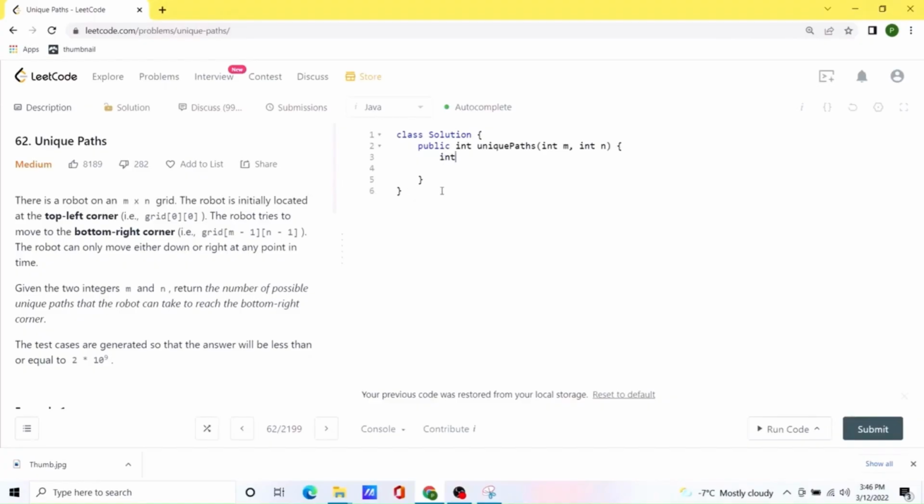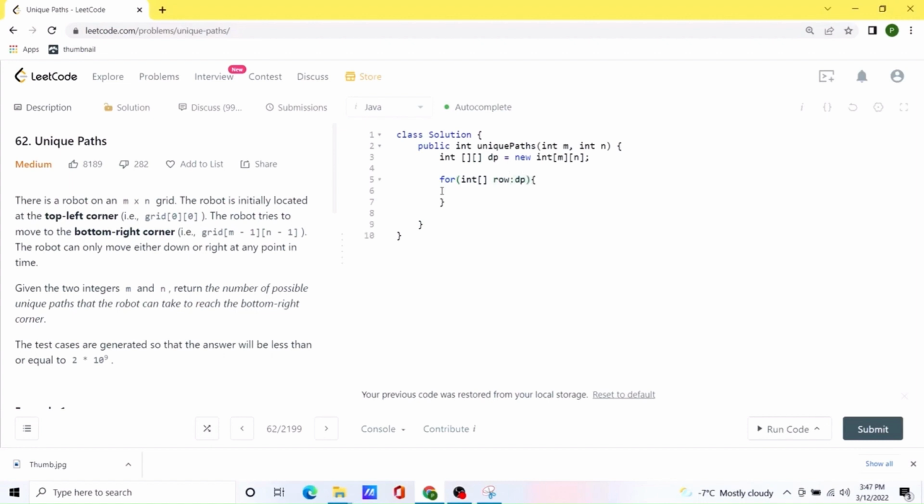Okay, first of all, we'll create a two-dimensional array and we'll name it DP, and we'll provide the length as m and n. Now we'll have to create our base case, so we'll fill our two-dimensional array, and this is the way to fill a two-dimensional array.